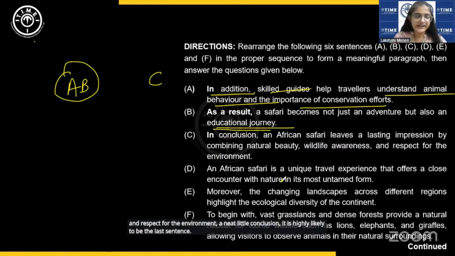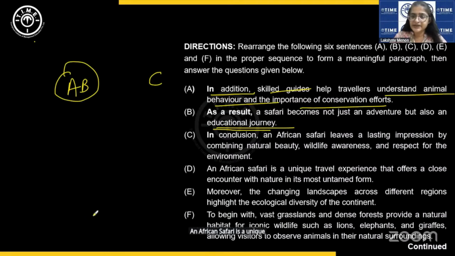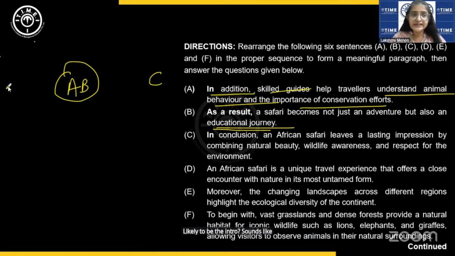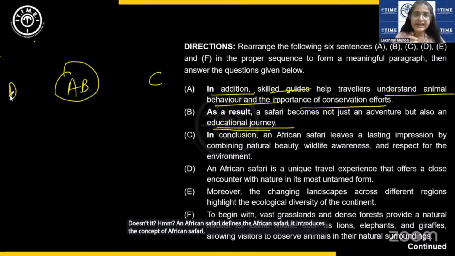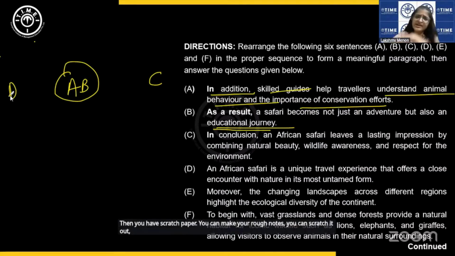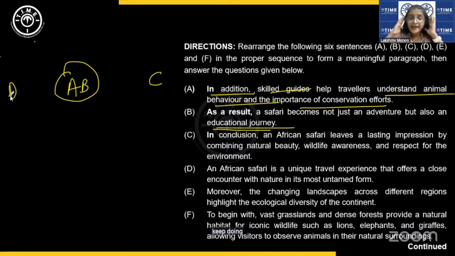An African safari is a unique travel experience that offers a close encounter with nature in its most untamed form. Likely to be the intro? Sounds like a neat little intro, doesn't it? It defines the African safari. It introduces the concept of African safari. Very likely to be the intro. We can always change our mind. Nothing will happen. So in the exam, when you have scratch paper, you can make your rough notes. You can scratch it out. You can change the order. Keep doing this, okay? Make mental notes.